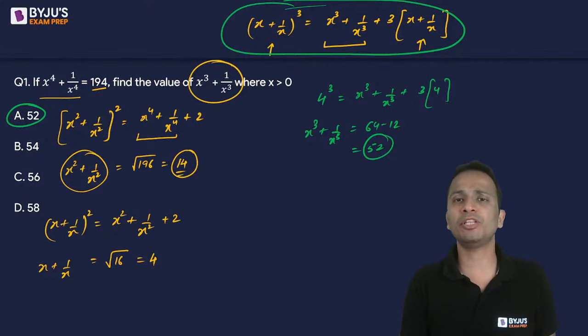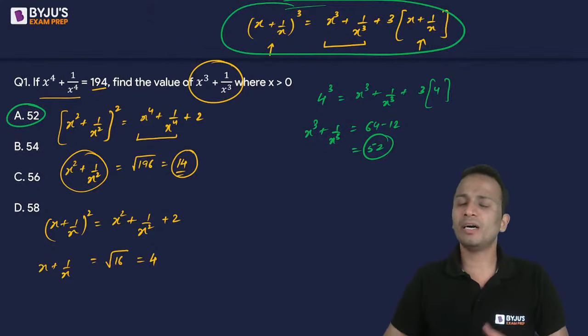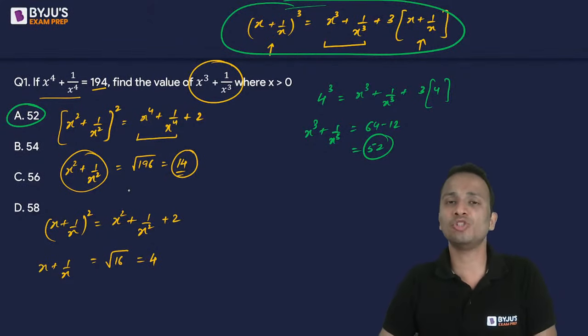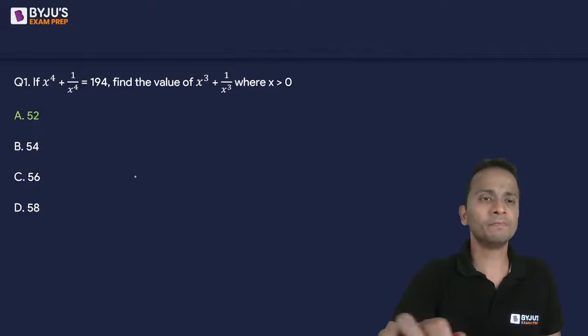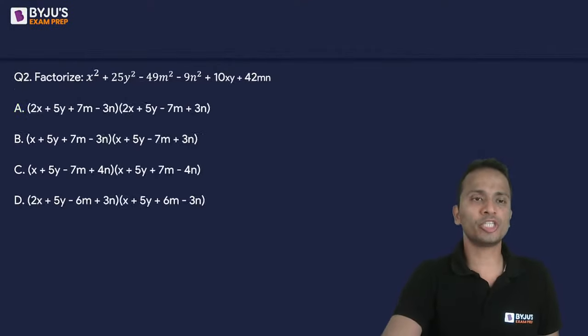The usage can be there in CAT, XAT, and IFT examinations, and at a certain lower level, you may see these formulas applicable in other examinations like Narsee Monjee or Symbiosis as well. Okay, so the correct answer is 52, that is option A. Let's move on to question number two.